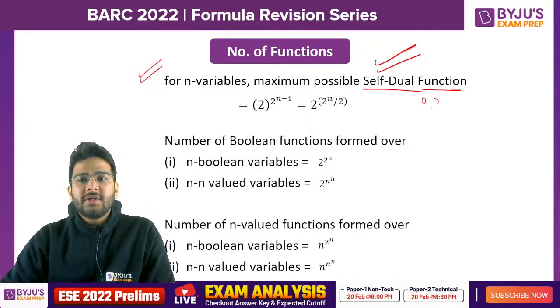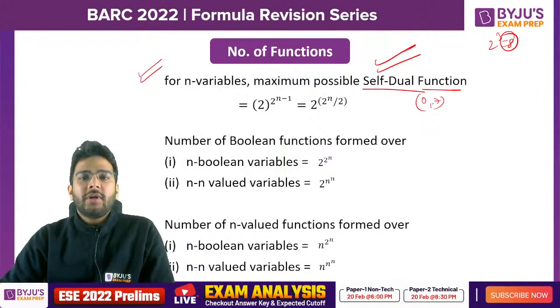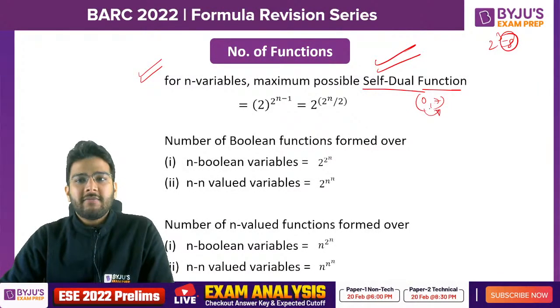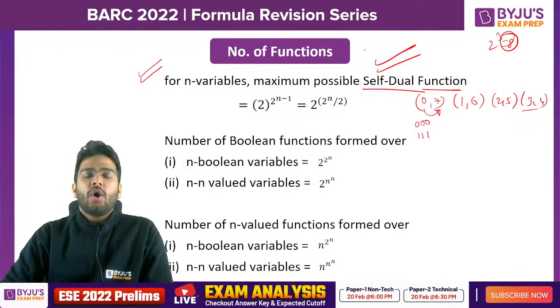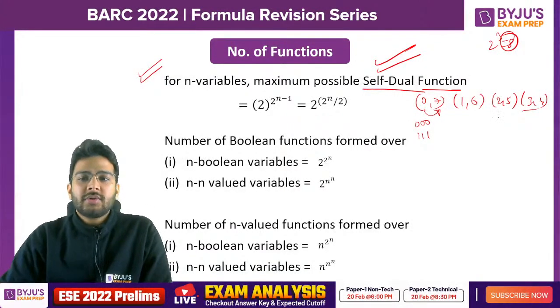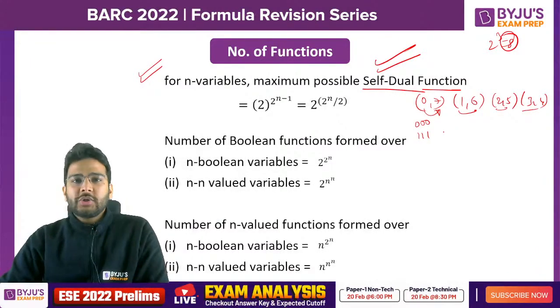So this is 0, 7. Let's say we have 3 Boolean variables. So 8 combinations will be possible, from 0 to 7. So 0, 7, they are mutually exclusive terms. Why? Because if you take the complement of 0, you will get 7. How? 0 you can write as 000, 7 you can write as 111. So that's why these two are mutually exclusive terms. Similarly, 1 and 6, similarly 2 and 5, and 3, 4. All these are mutually exclusive terms to each other. Clear? So that means there should be only one mutually exclusive term.